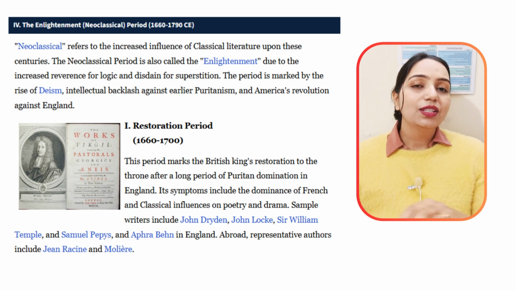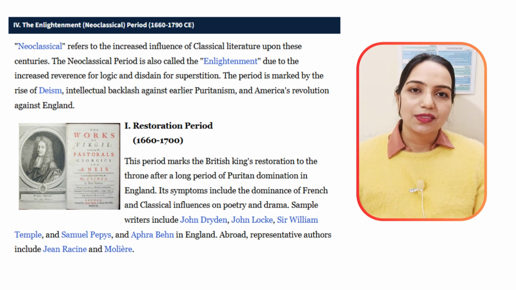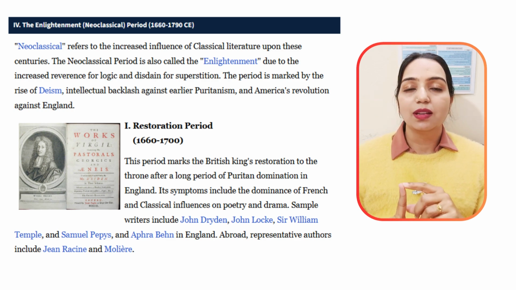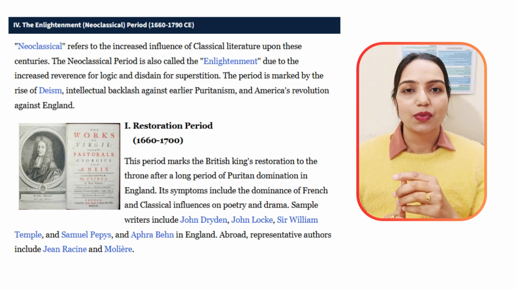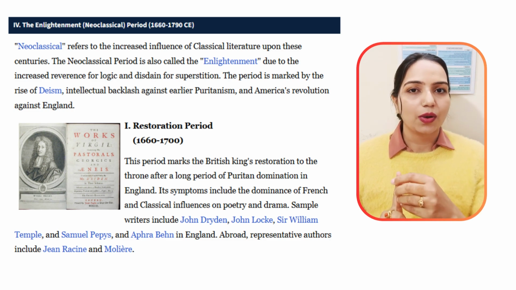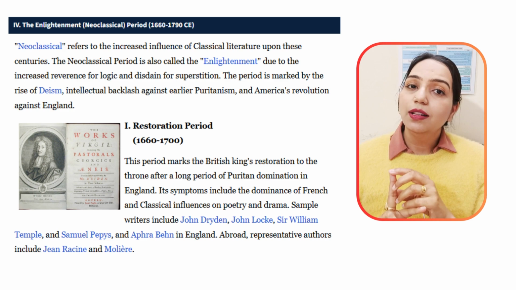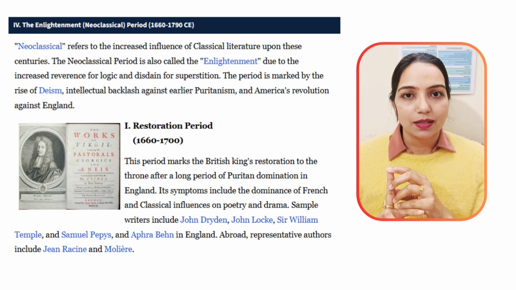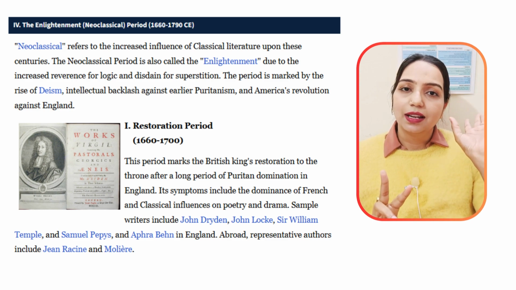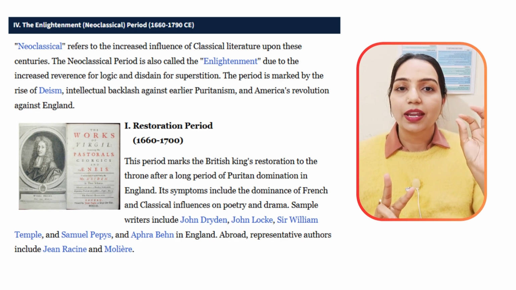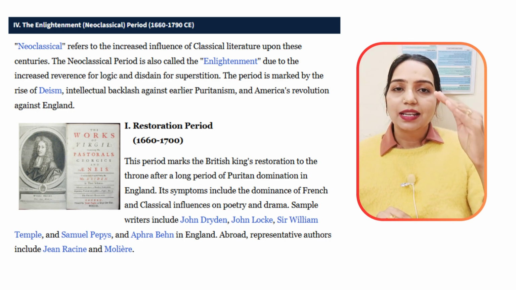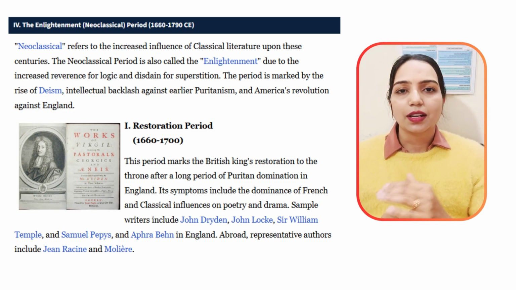See, this age is known by many other names as well. You can call it the Enlightenment period. Why? Because people were using more reason this time. They were having more logical and scientific inquiry. This age is also known as the Neoclassical age, because again they wanted to bring the same classical writing effects and their standards of writing, because they believed that the writing standard had gone down in the interregnum period.